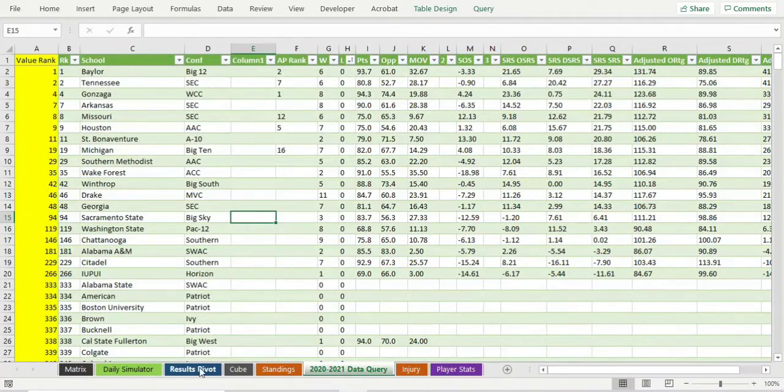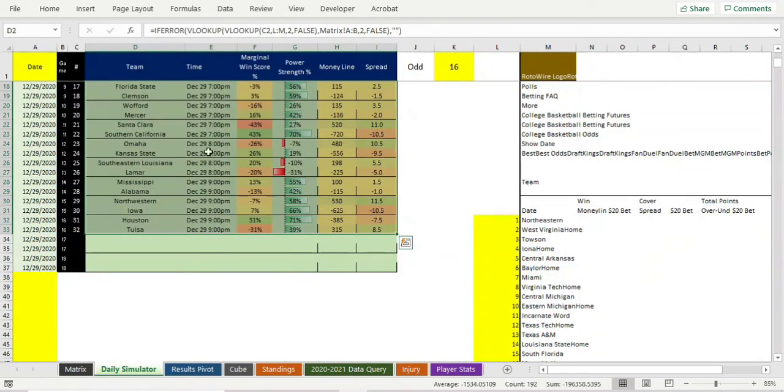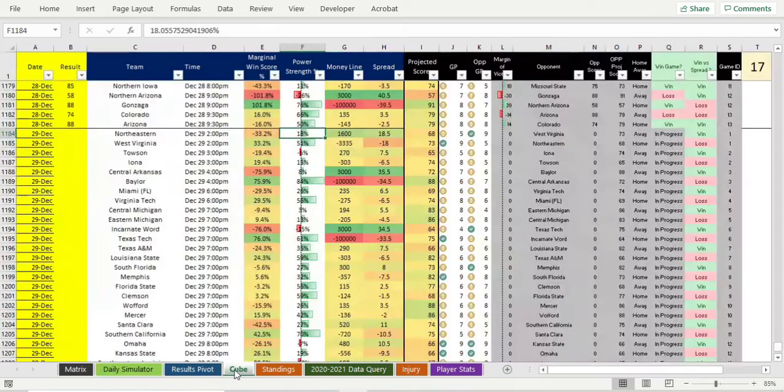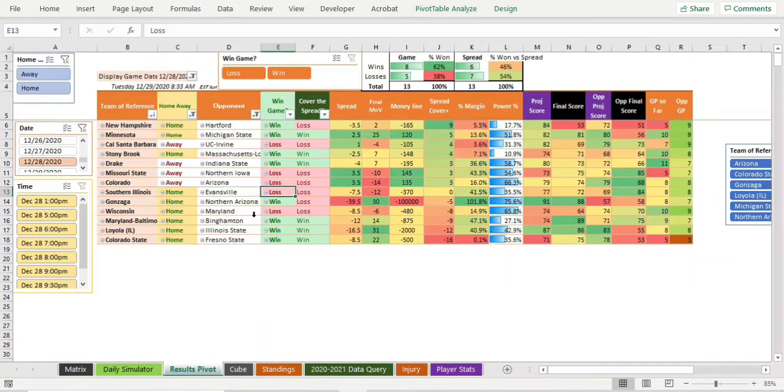One hand sipping on the coffee, other hand just copy and pasting some information. And look at that. We've got games. There's 16 games today. And this is all really done very fast. So I'm liking how this is working. We're getting into January coming soon. So we'll probably try to release this Excel file for people that want to purchase it and use it to simulate their own games. We're almost getting there, guys.